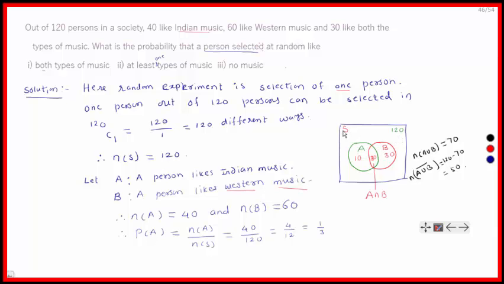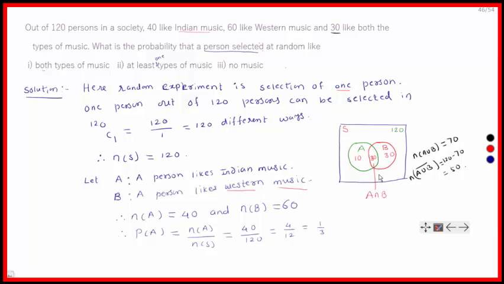Here we have a Venn diagram. This is the whole sample space containing 120 persons. Out of this, A is the set of persons who like Indian music, and B is the set of persons who like Western music. This is A intersection B, the persons liking both Indian and Western music. 30 persons are given who like both the types of music, so first we write 30 here.